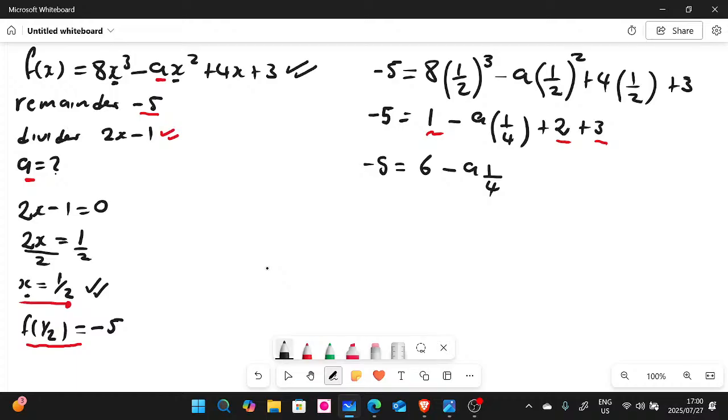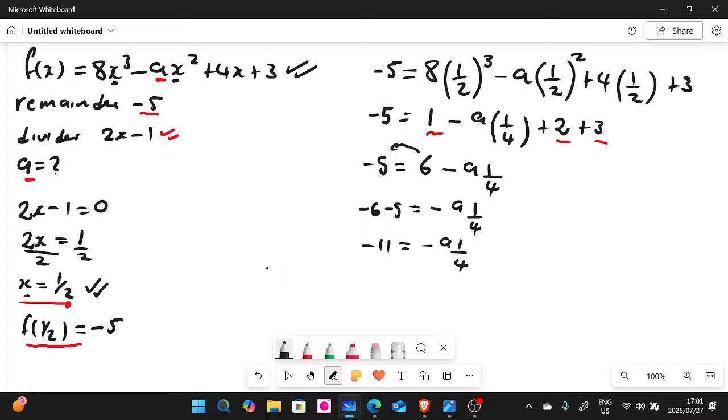Let's continue. From here, we have to transpose this 6 to the other side, so it's going to become negative. So it's going to be negative 6 minus 5. And we're left with negative a multiplied by 1 over 4. Now this is going to give us negative 11, and then negative 1 over 4 multiplied by a. You can write it like this. It's really up to you.